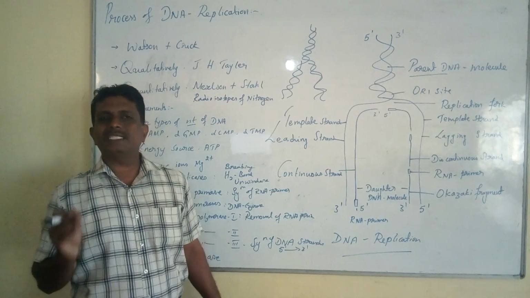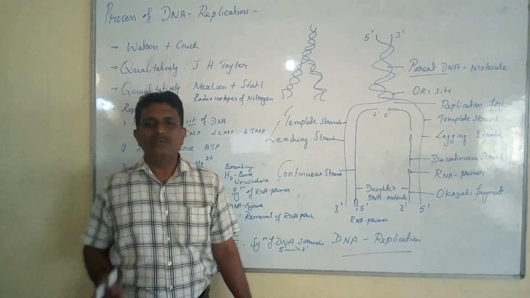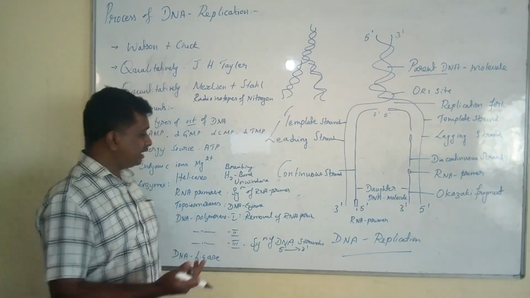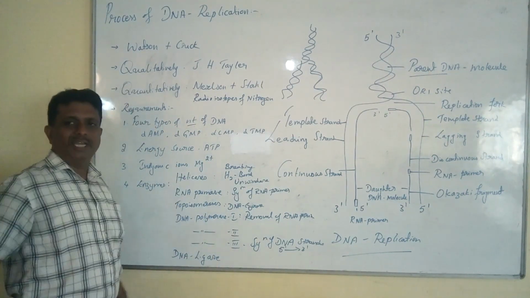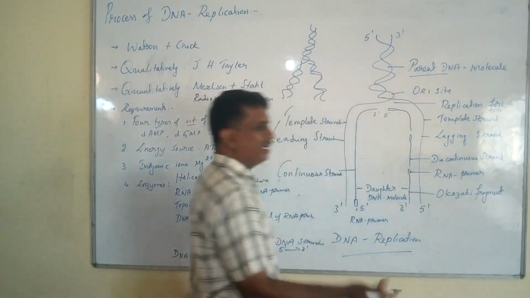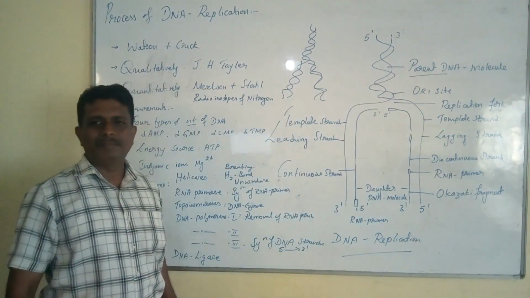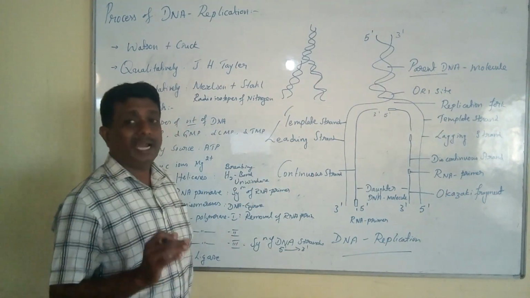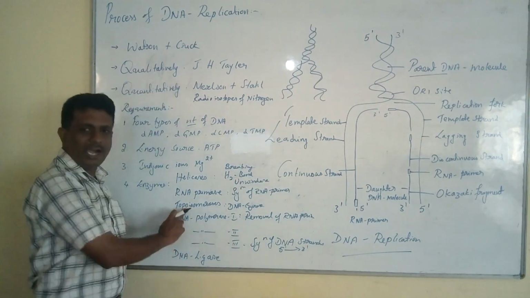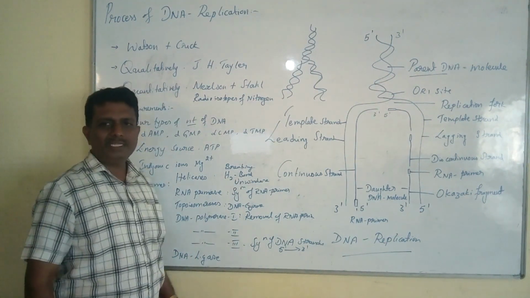Once the DNA strands get separated with the help of unwindase, the next important enzyme, topoisomerase, will play a very important role in breaking and resealing the cut ends of the DNA. It requires the essentiality of topoisomerases.